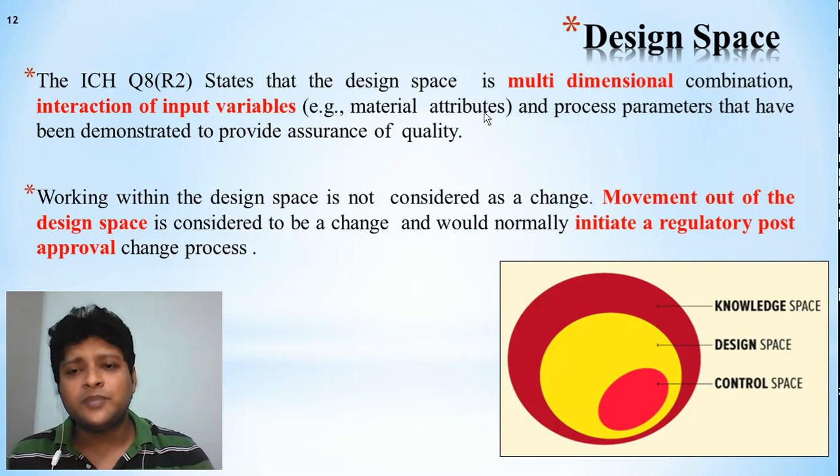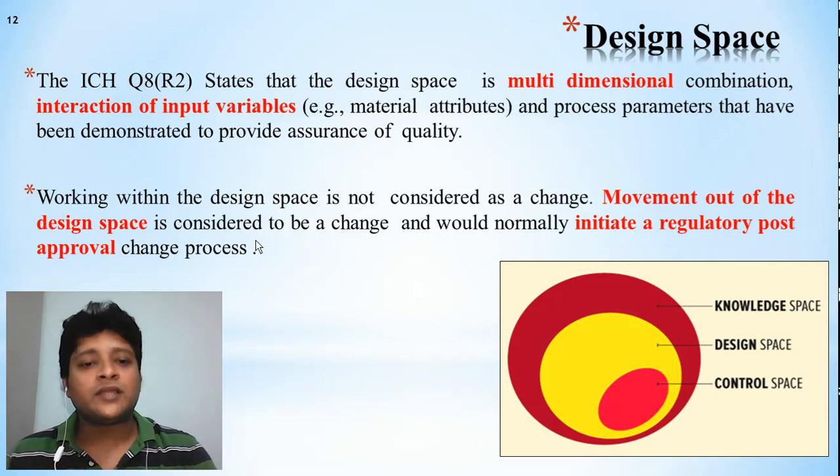So that is a combination of all these things like product inputs like material attributes as well as the process, or we can tell that it is about the material and process. So working within the design space is not considered as a change. When you are giving a range of the design, then within this range they can work, so it will not be considered as any change.